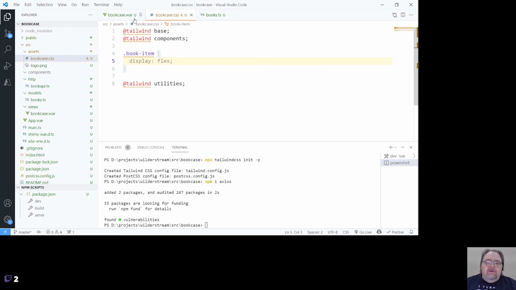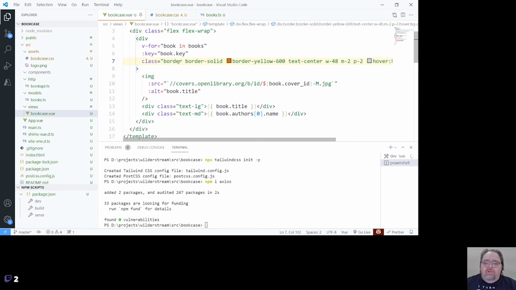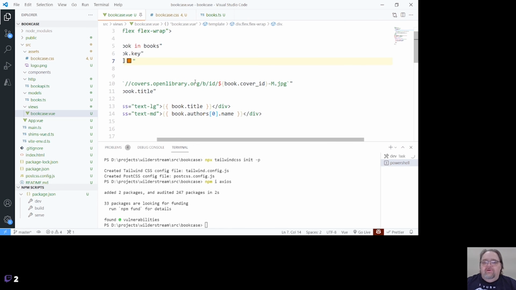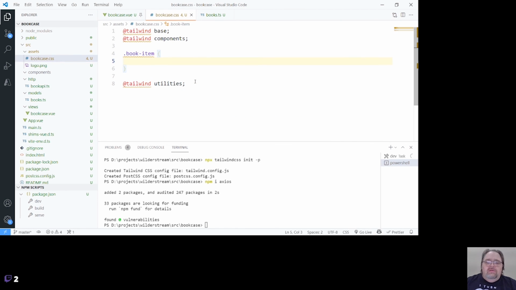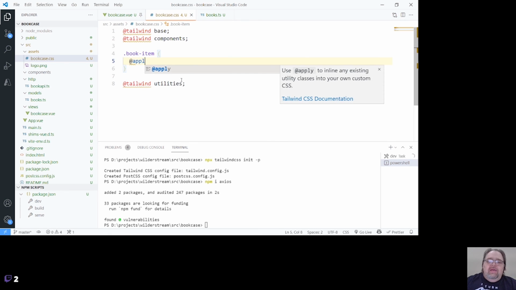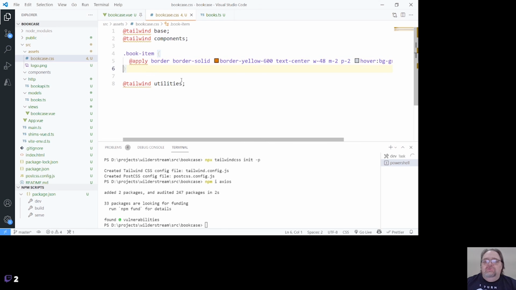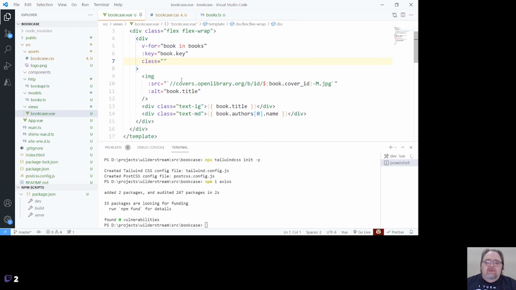And these elements are in this order because, again, cascading rules are going to want you to know how this is. And I could go look up all of this, or once I've gotten the look and feel I want, I can actually do @apply and then include all of that. And this, to me, is where it's sort of magical: it allows me to prototype this quickly, but then my ultimate project here is just going to be book item, right?